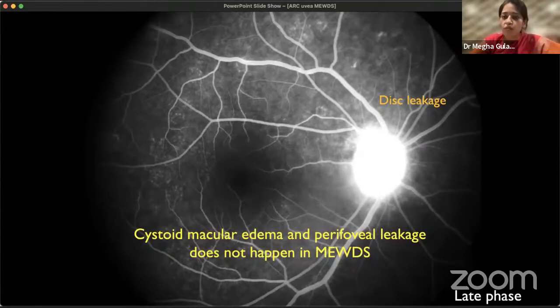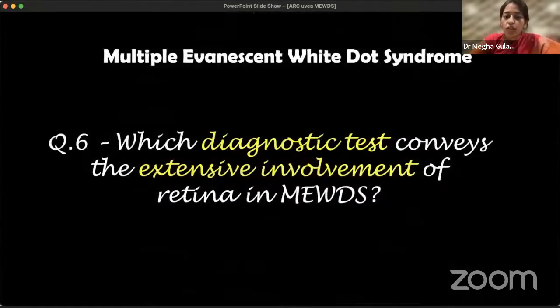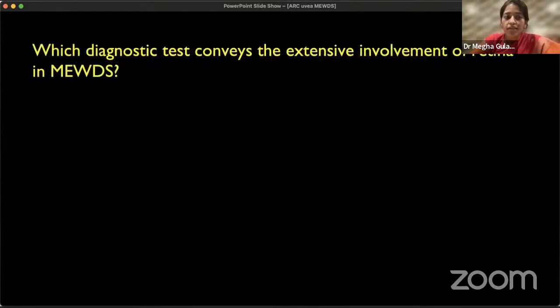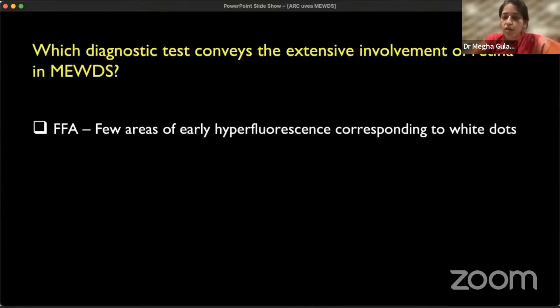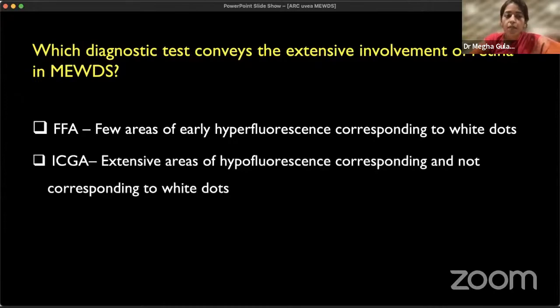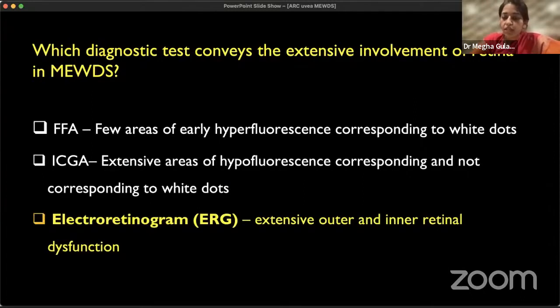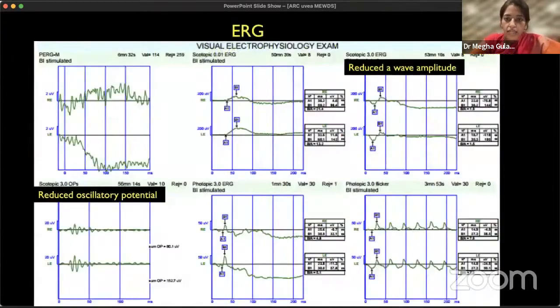Now, on fluorescein angiography we see the wreath-like pattern of dots and spots, but these correspond to the dots we were seeing clinically. So which is the test that conveys the extensive involvement of the retina in MEWDS? It is not FFA, as the lesions correspond to what we see clinically. On ICG angiography, the hypofluorescent areas outnumber what we saw clinically as white dots. But the electroretinogram shows extensive outer and inner retinal dysfunction, more than what is conveyed by our fluorescein and ICG angiography. So what do we see on ERG? A reduced A wave amplitude in the early stage itself, as well as reduced oscillatory potentials.